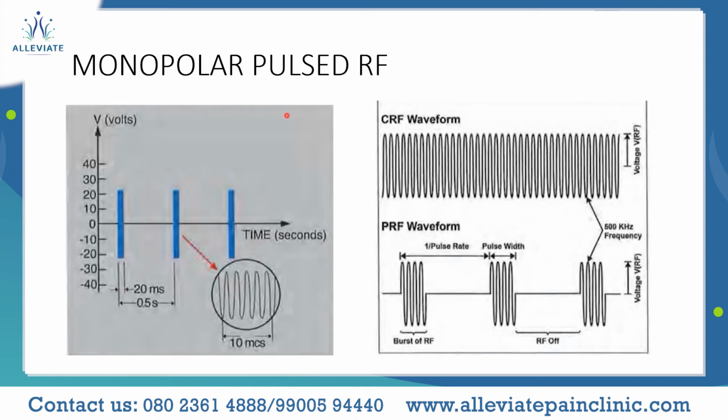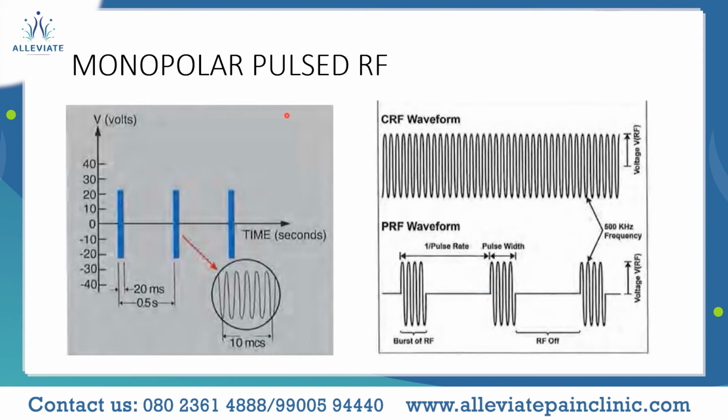Now, in situations where you need to treat just a sensory issue and need a motor-sparing kind of effect, that is where you can go for pulsed RF, because the radio frequency waves are not constant but given in pulses, with a gap of 20 milliseconds between each pulse and at around 45 volts.